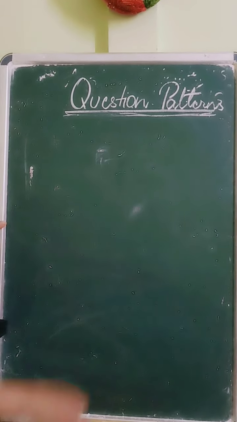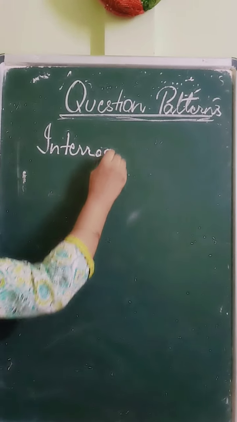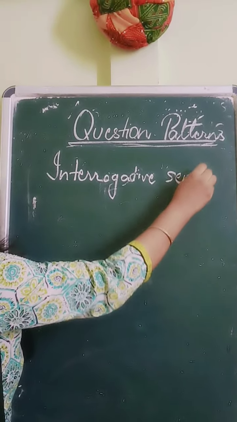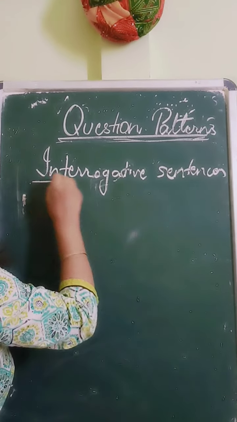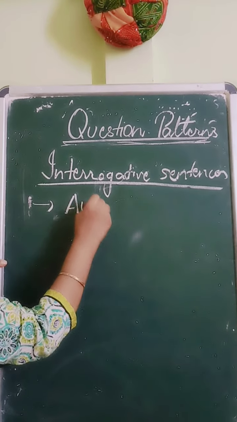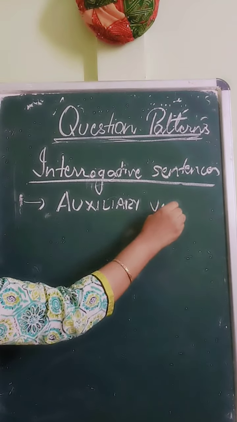See students, in order to form interrogative sentences, we have to begin the question with what? Auxiliary verb. Auxiliary verb means helping verbs.